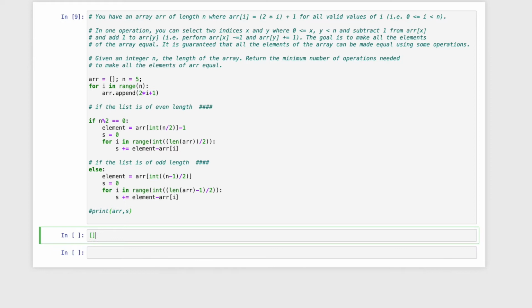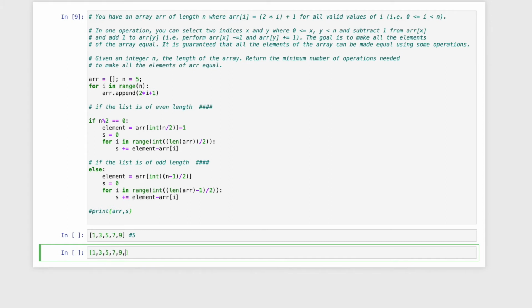So there can be two scenarios. One is the array is of even length and the other is the array is of odd length. So let's see first for odd length. Let's suppose the array is like 1, then 2i plus 1 gives 3, then 5, then 7, then 9. So this is of length 5, right? And another array can be, let's suppose, 1, 3, 5, 7, 9, and add one more element. So this is an array of length 6, which is even. This is odd, this is even.